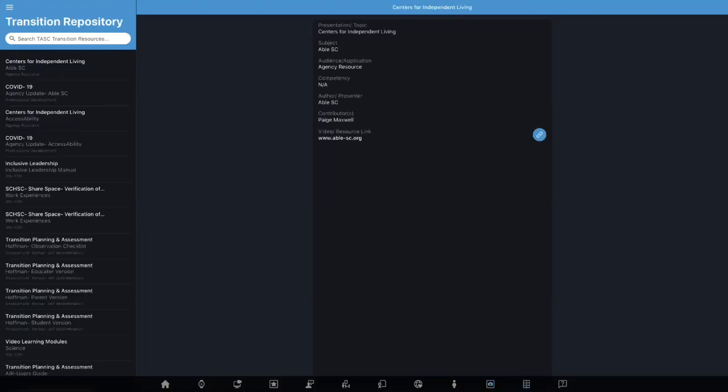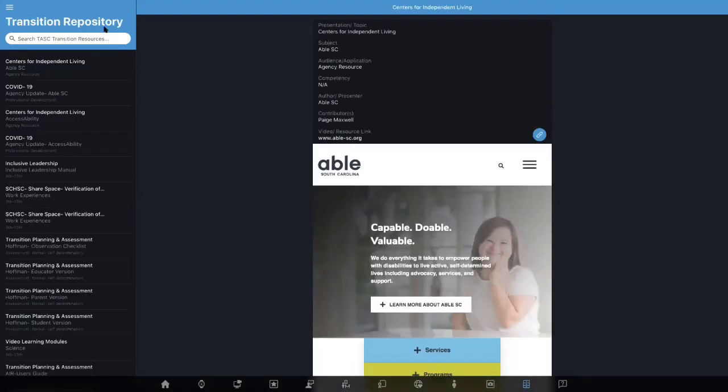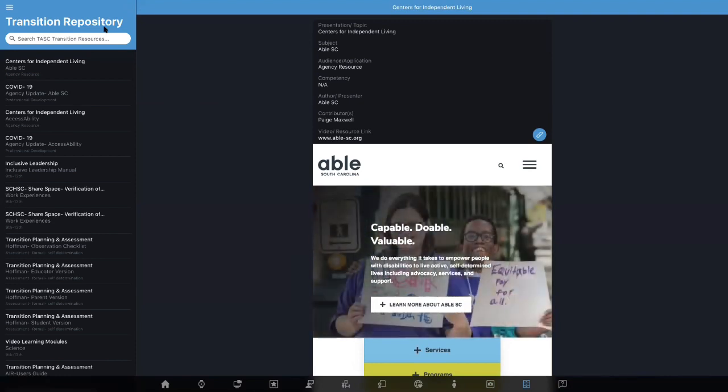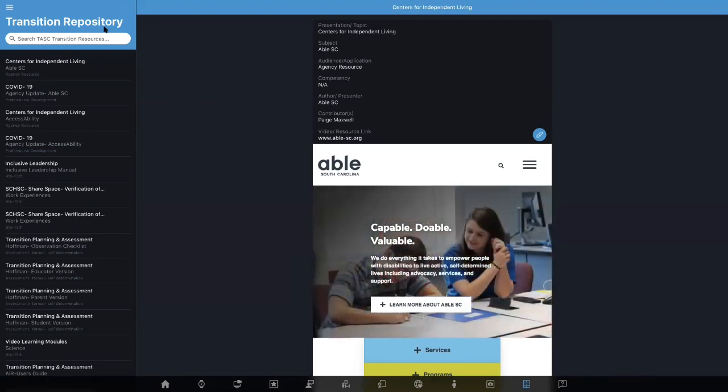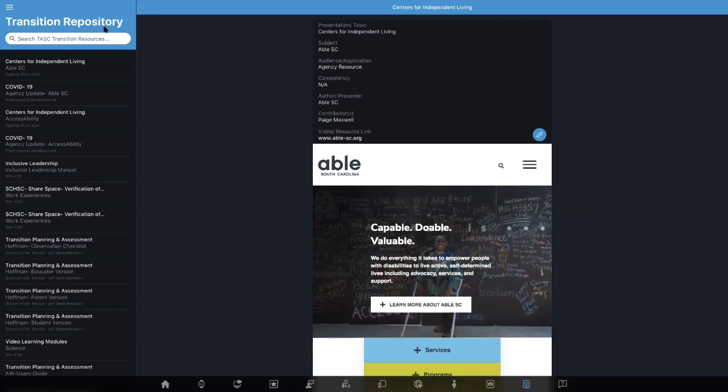And our next tab is the Transition Repository. And this is another advantage of our virtual conference, that we have made the repository accessible to all of the attendees. The repository includes videos, documents, modules, presentations, etc., that the TASC team has been affiliated with in some way over the past few years.